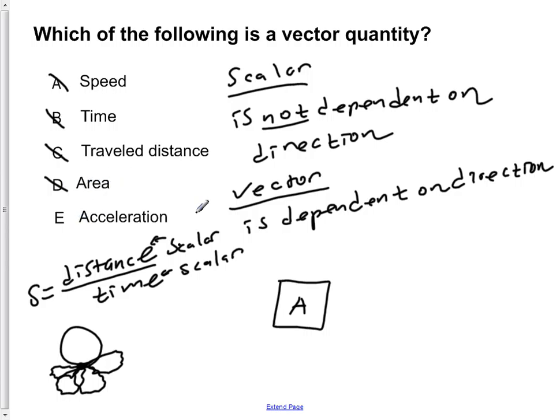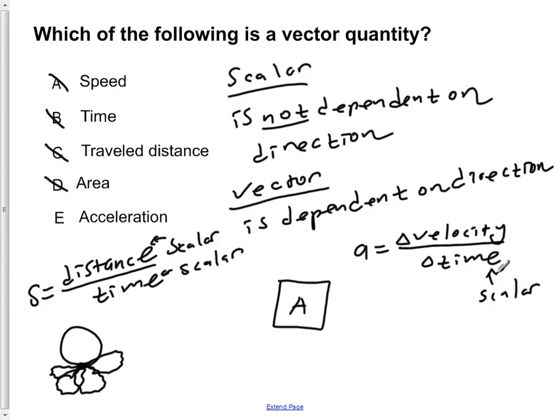And the final choice is acceleration. We know that acceleration is the change in velocity over the change in time. Once again, we know that time is a scalar, but we also know that velocity is dependent on direction.